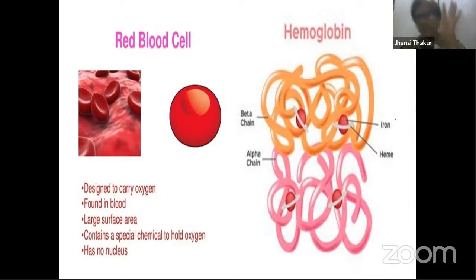Initially, the cells will have a nucleus, but as they develop, as they mature, as they become functional, they get rid of all the important organelles, like mitochondria, nucleus, etc., because they have to carry only oxygen.